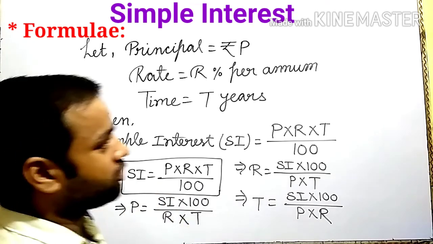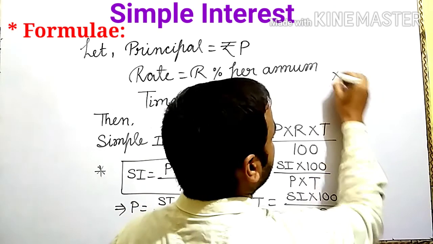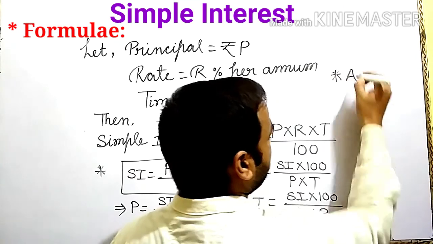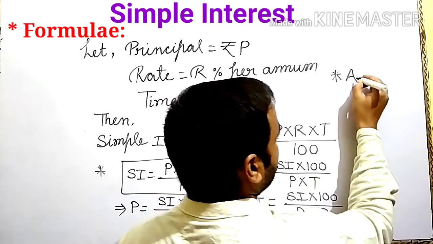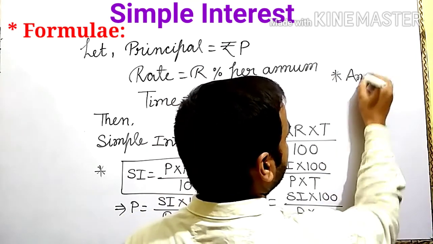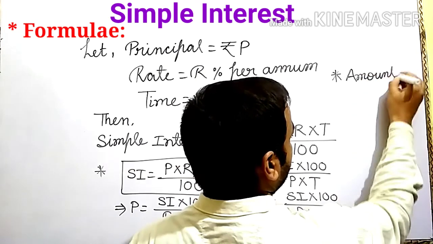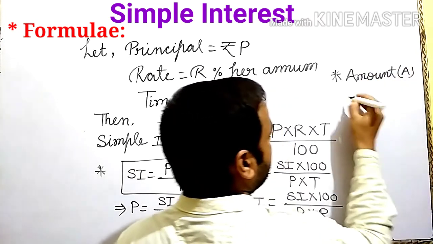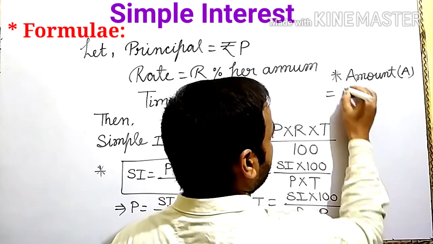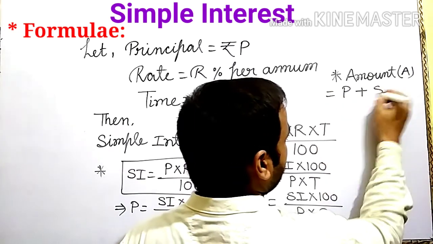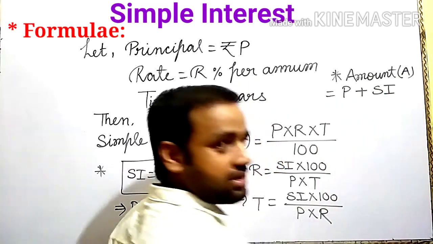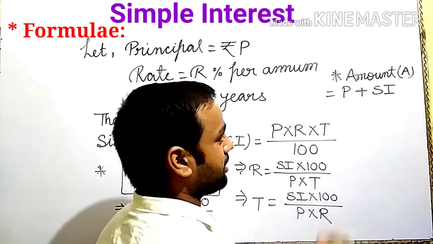And next formula you remember always, amount. A for amount. Write in short form A. Amount is equal to principal plus interest. Interest means simple interest here.